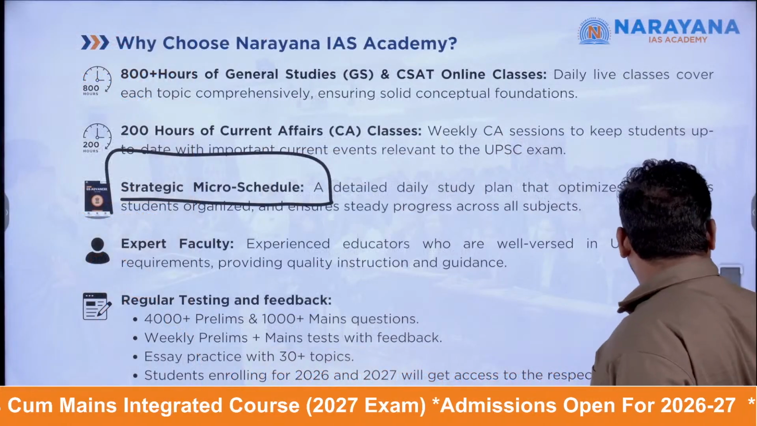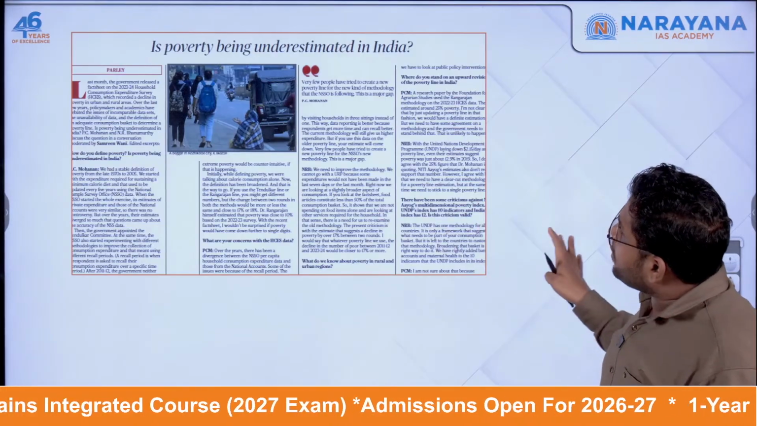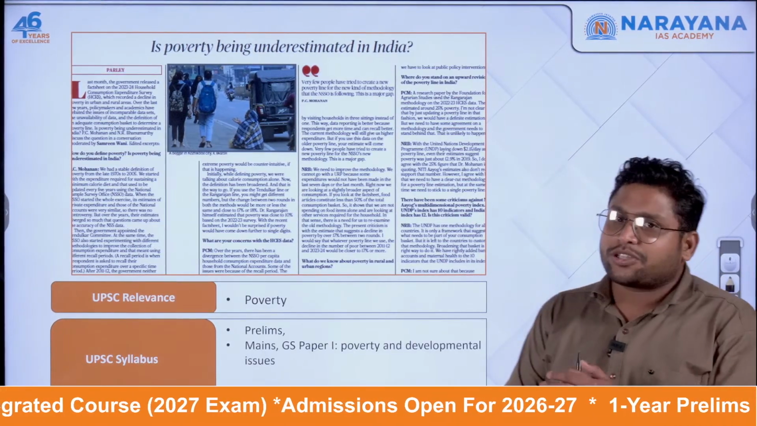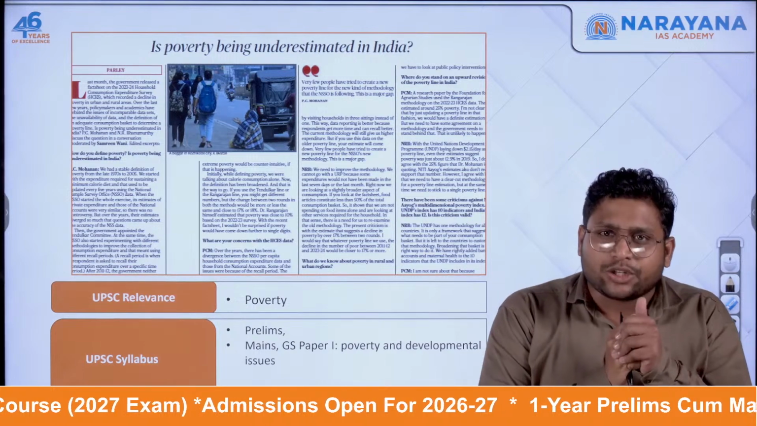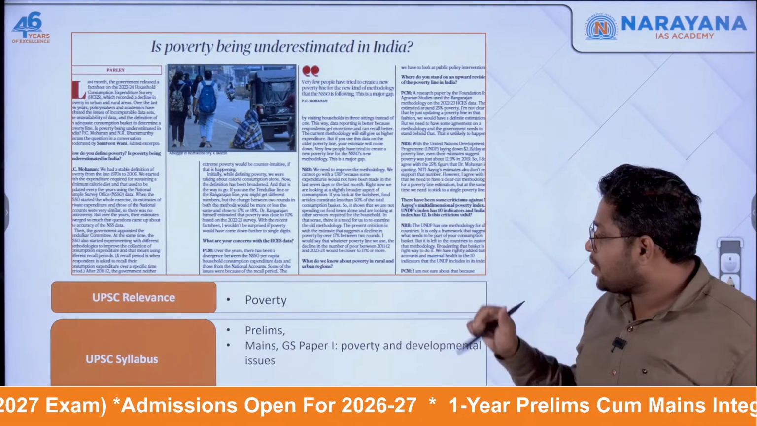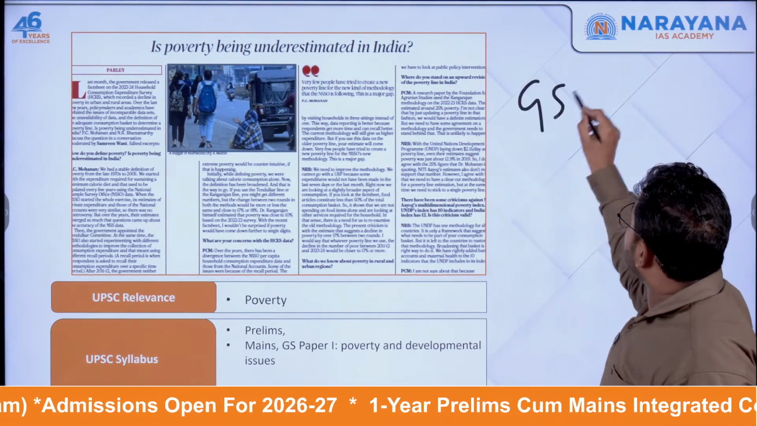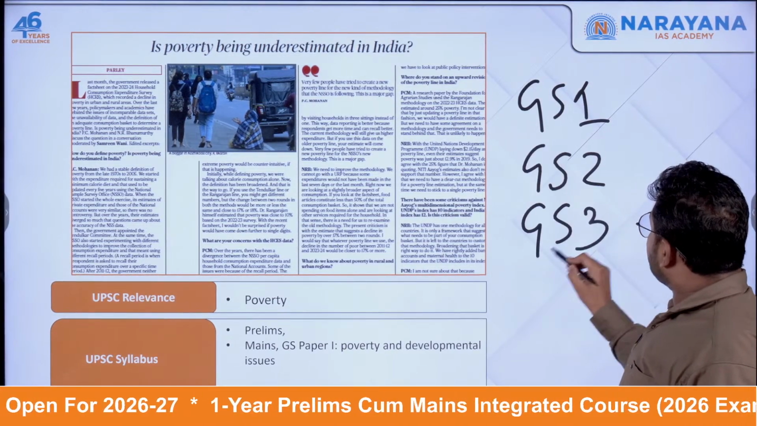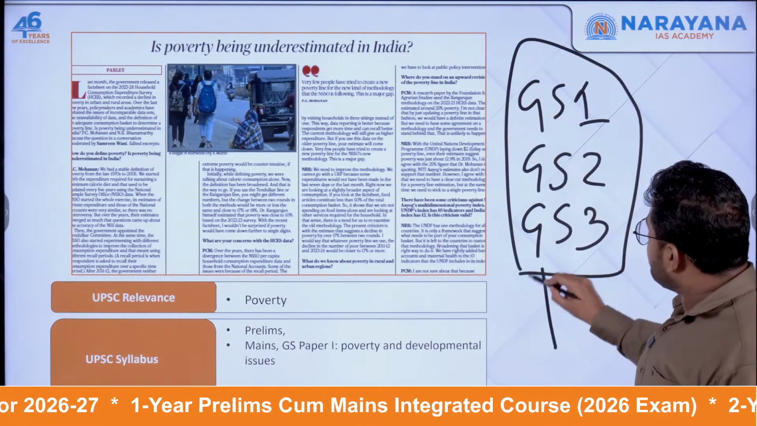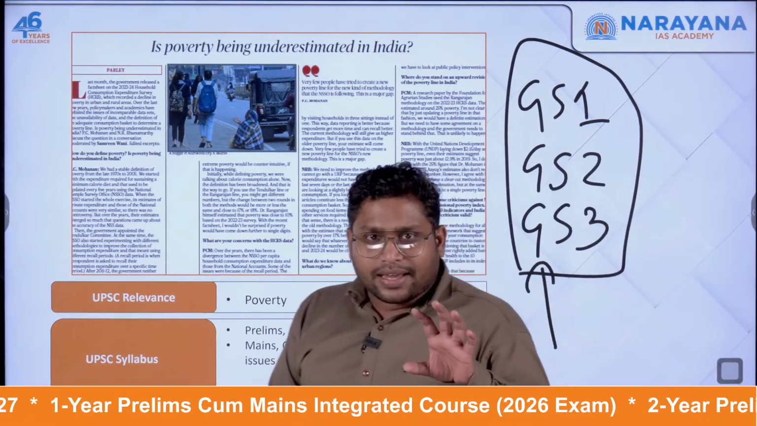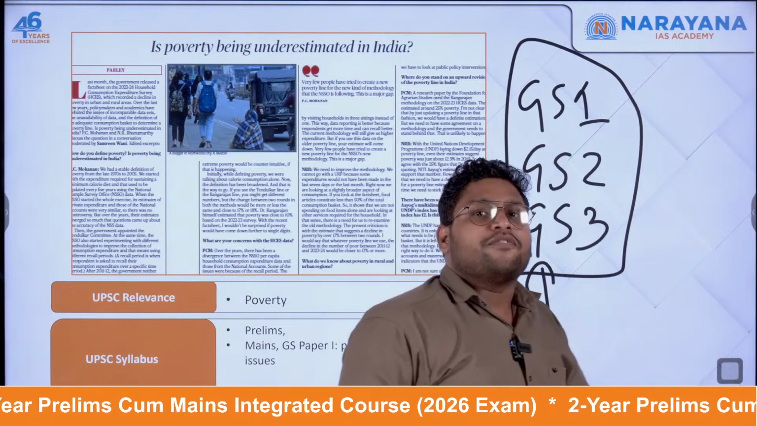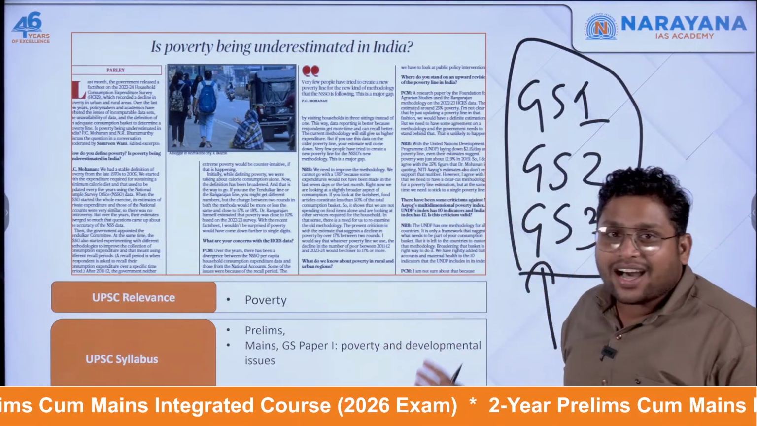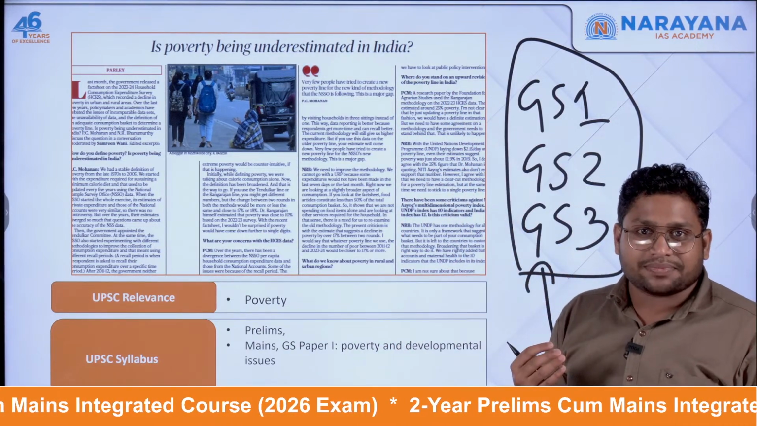Now, moving ahead with our topics of the day. The first topic is related to poverty estimation. Now, as I said, the topic is important for GS1, GS2 and GS3, because poverty as a broad dimension will be useful in writing answers for all three sections.